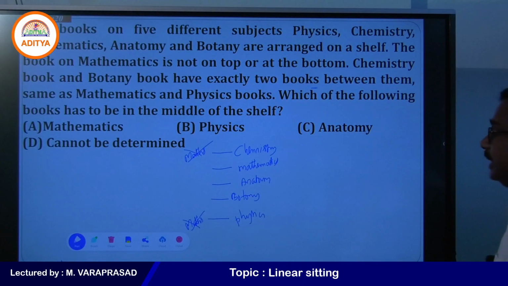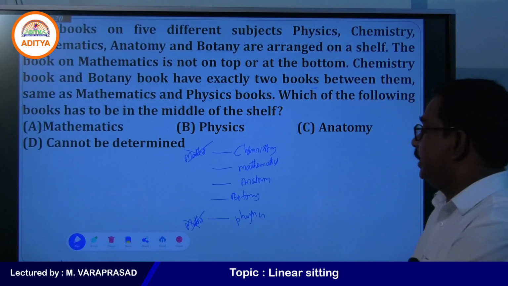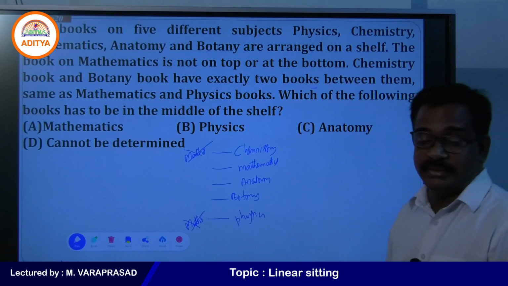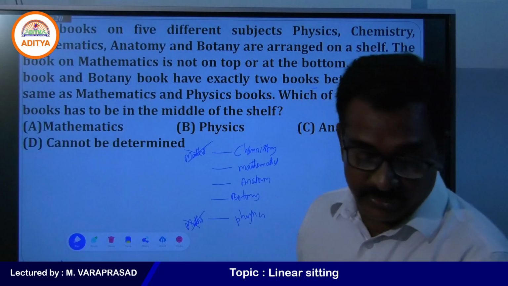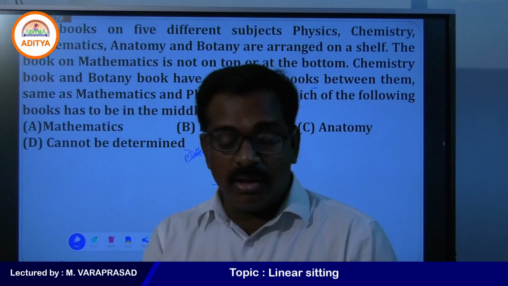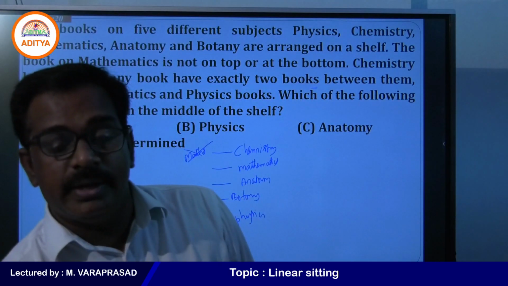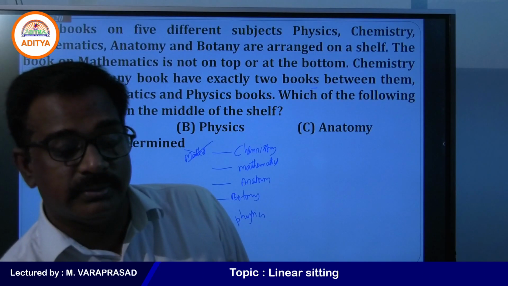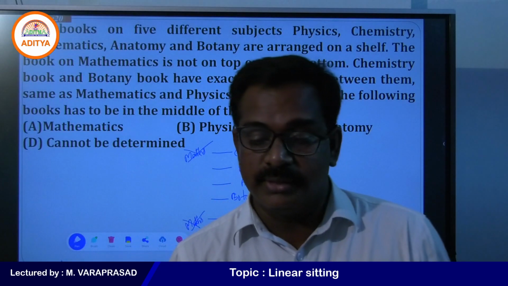Yes, we can change to another arrangement. So, why write Botany here? We can change it. Yes, very good. I think many of you answered: in all the possible arrangements, the middle one is Anatomy only. Very good, my students.